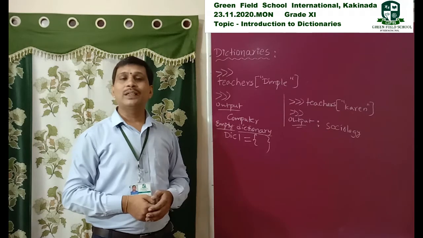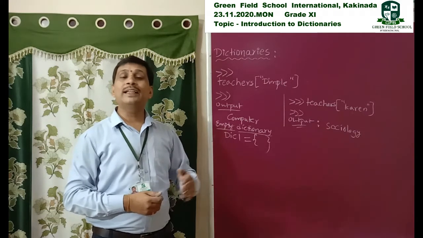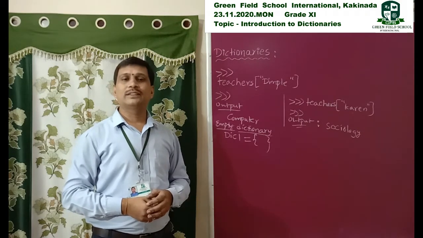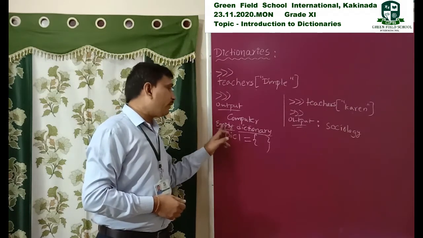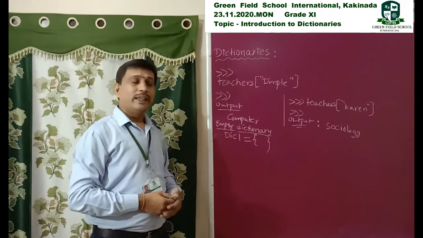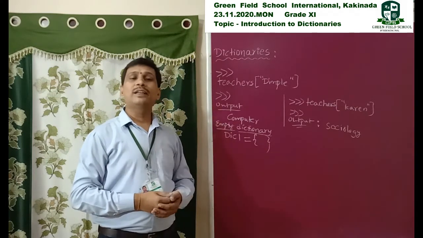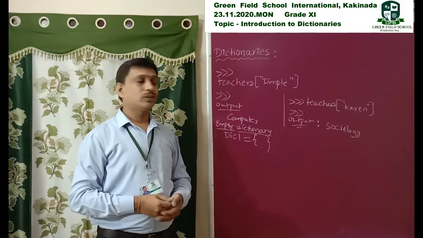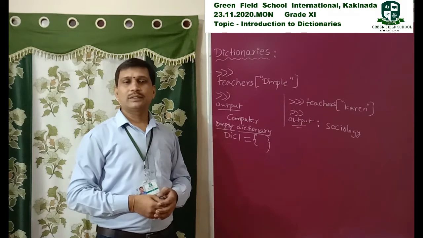So we create a collection of key-value pairs like a real-time English dictionary. Here I create one empty dictionary. I do not specify any key-value pairs, so this one does not have any key-value pairs.